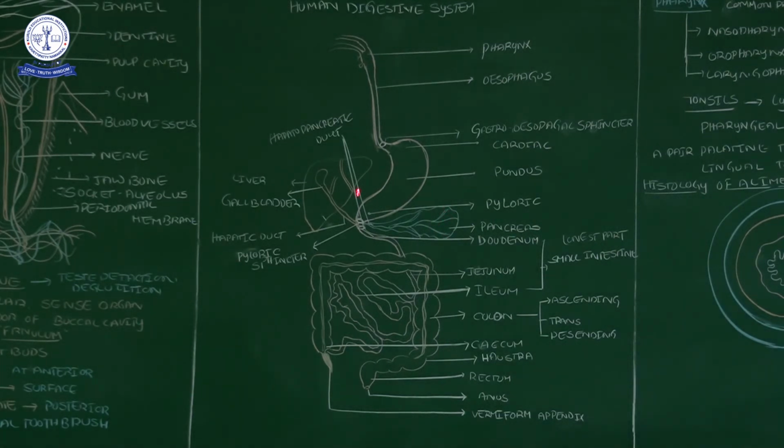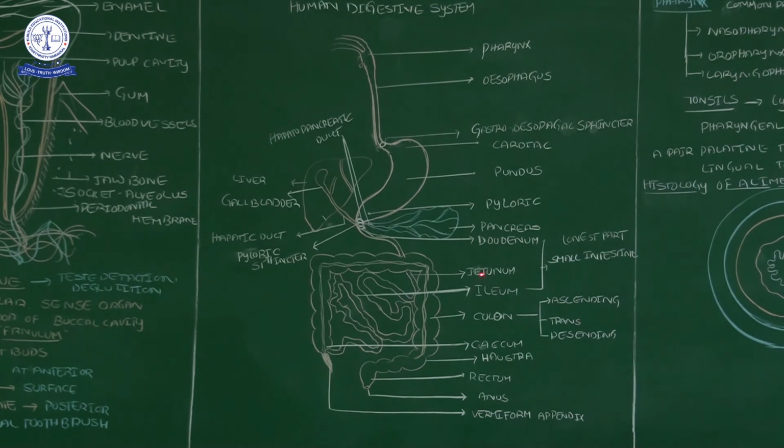Then when the food enters the duodenum, the small intestine has three major parts. One is the duodenum, next the jejunum, and next the ileum. The jejunum has a lot of coiled parts, and the last part is the ileum. That ileum opens into the next part, the large intestine.